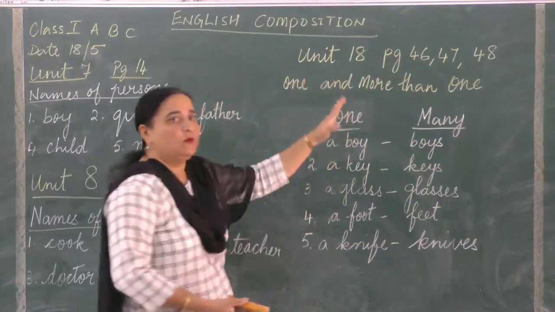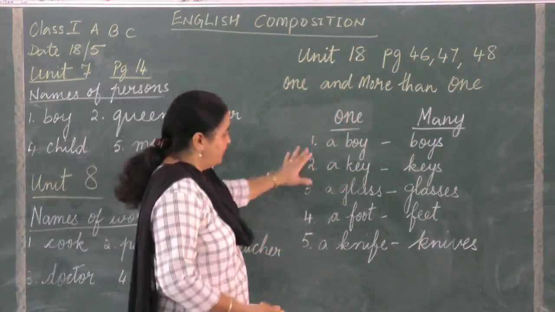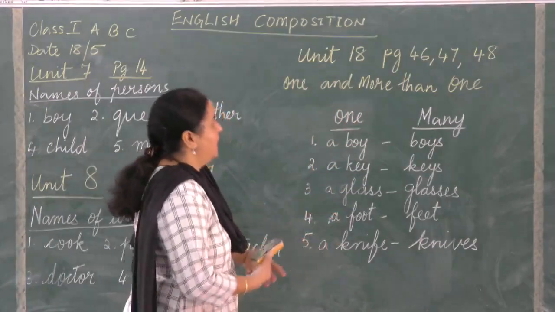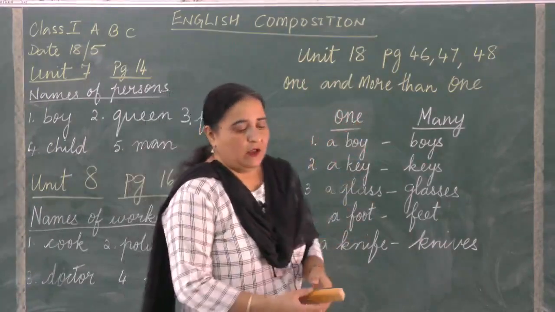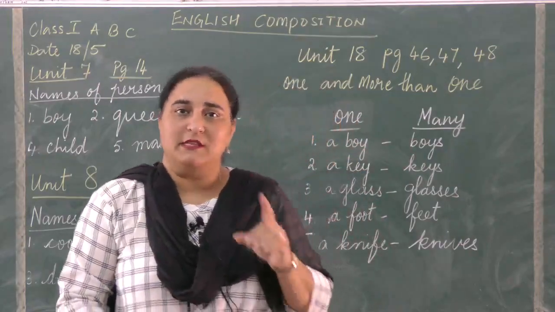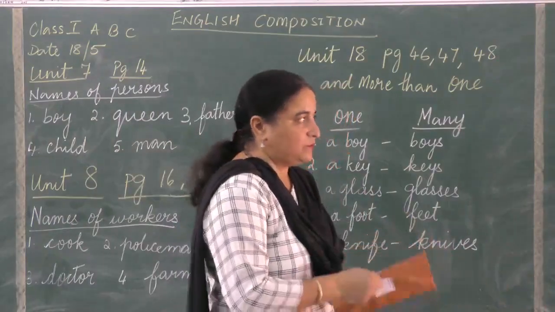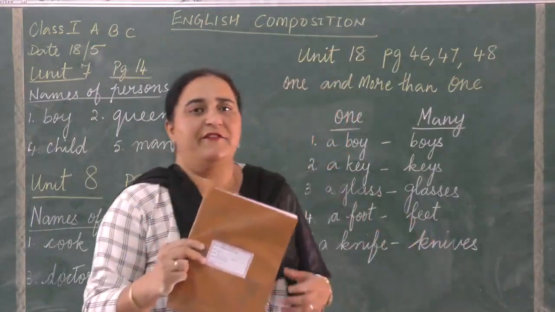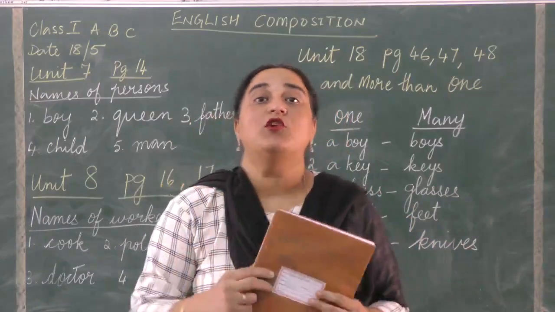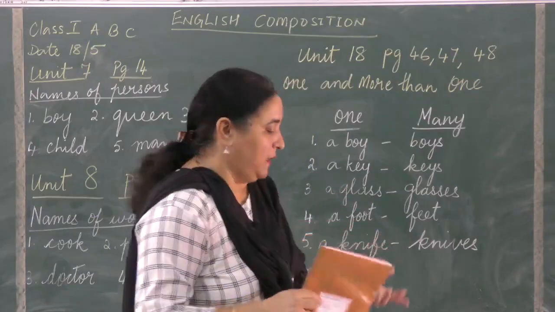I have taken all the words from the book. So I'll give you 10 words. I'll put 5 over here. I will write 5 more. And this is one and more than one. Now what do you mean by one and more than one? One means a singular thing. Suppose if I say this is a book, this is one book. And if I have many books, more than one. More than one means many.